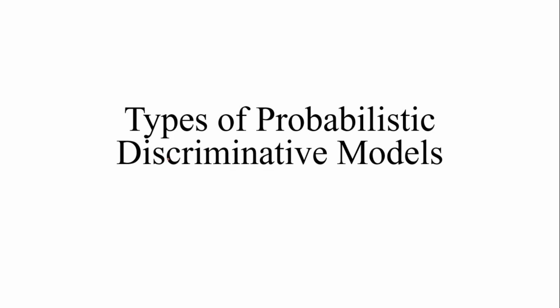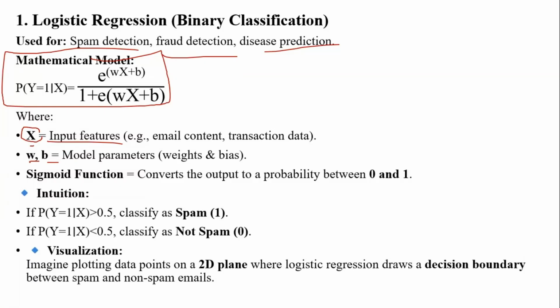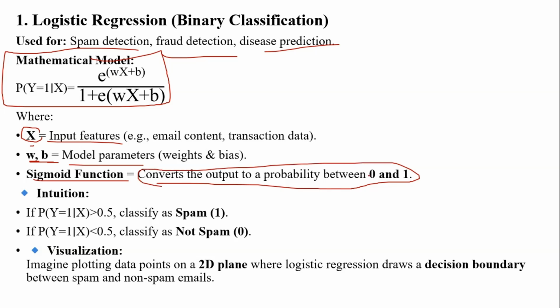What are the types of probabilistic distribution problems? We have three types of problems in probabilistic distributions. Here we are going to see logistic regression. It is otherwise called binary classification, used for spam detection, fraud detection, and disease prediction. So this is the mathematical expression to calculate logistic regression. What is x here, and what are w and y? x is the input features, and w and b are model parameters. The sigmoid function converts the output into a probability between zero and one.